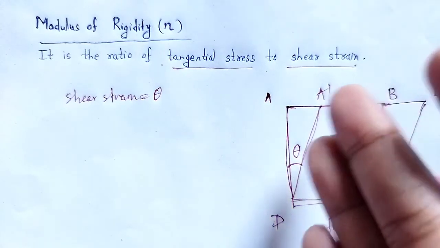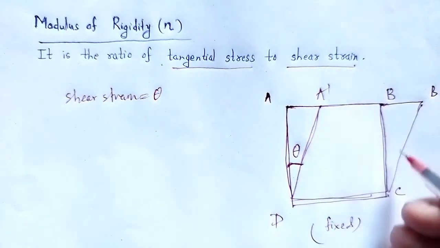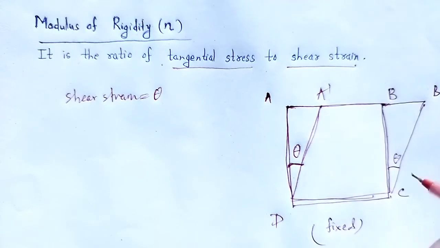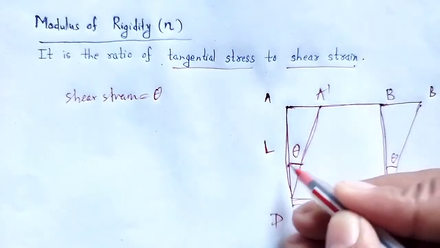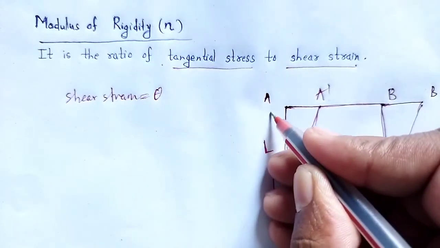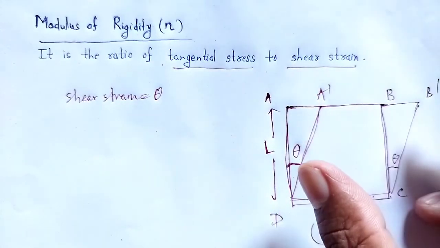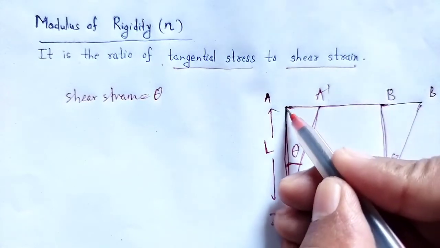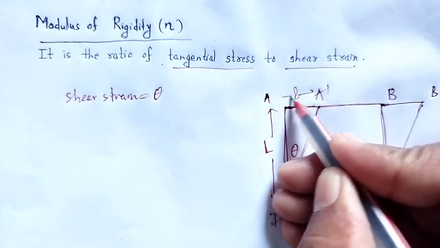When the vertical sides AD and BC are turned through an angle theta, let capital L be its length, and the changed length A to A dash be small l.